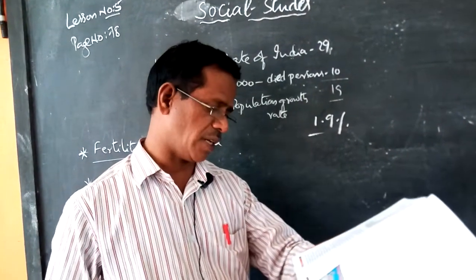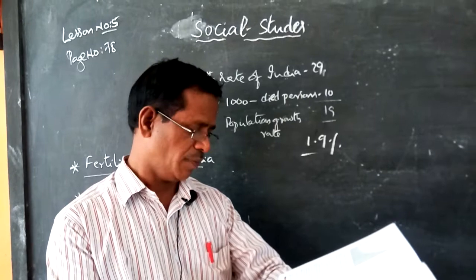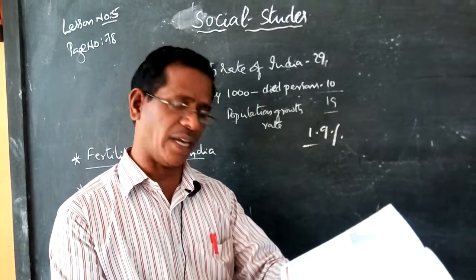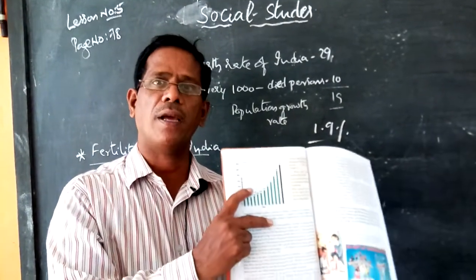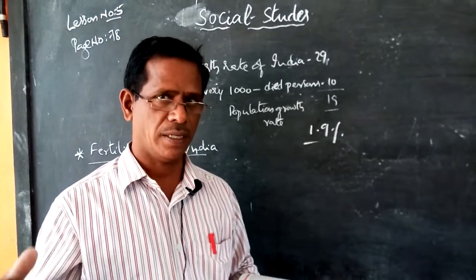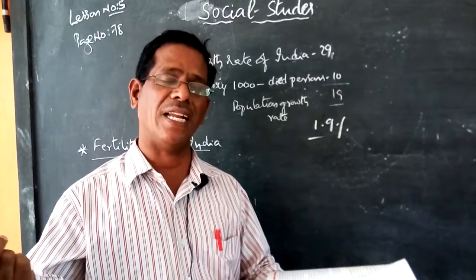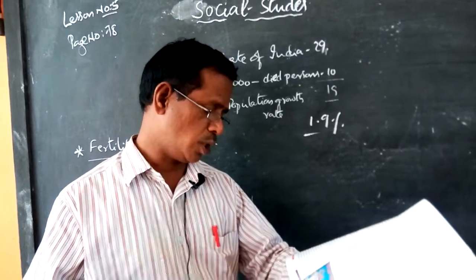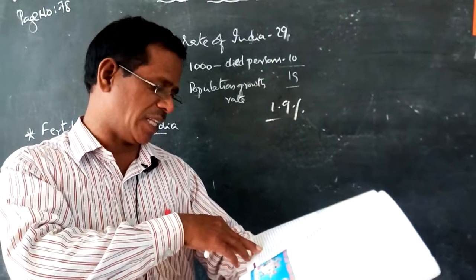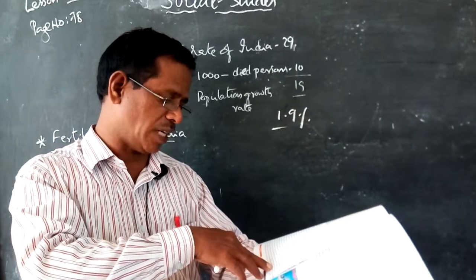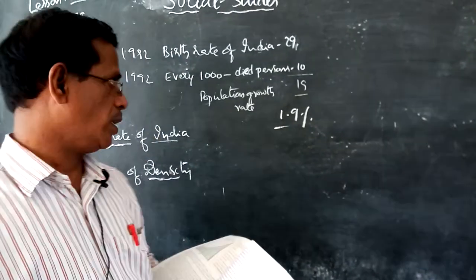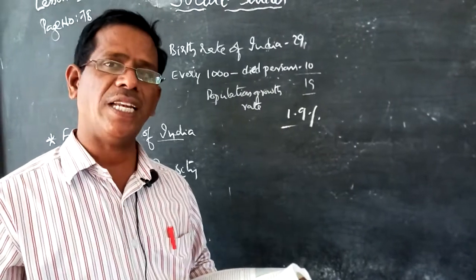Now, in order to examine the growth rate of the Indian population, as seen from the graph above, we need both the death rate and the birth rate. From these bar graphs we can understand the values of birth rate and death rate. When the two are calculated, we can decide the growth rate of the population. The death rate has been rapidly declining, but till recent times the birth rate was not decreasing correspondingly. From 1992 onwards we can observe the birth rate is still high.